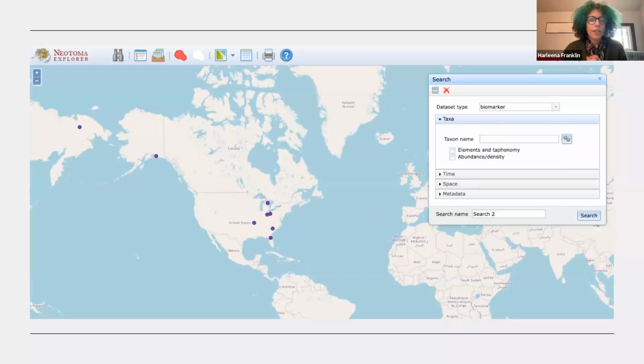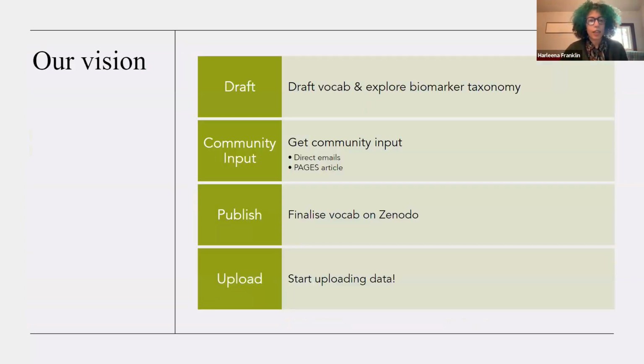So, all these 8 data sets, we need a few more. But really the issue is that there's no foundation, no language to be putting this biomarker data inside of Neotoma. So that's what we've been working on, building that up. So I'm going to go to the next slide.